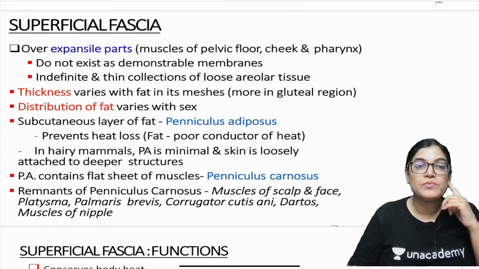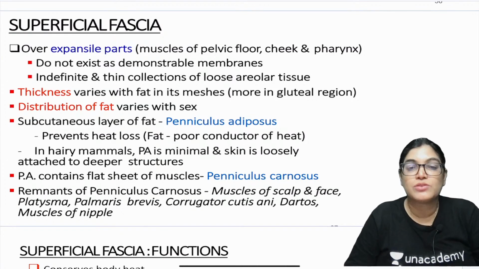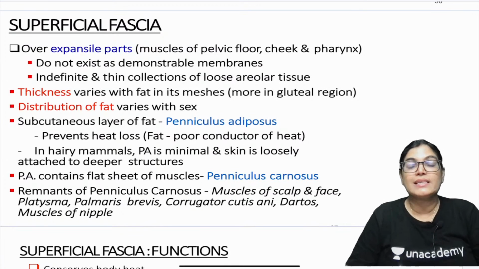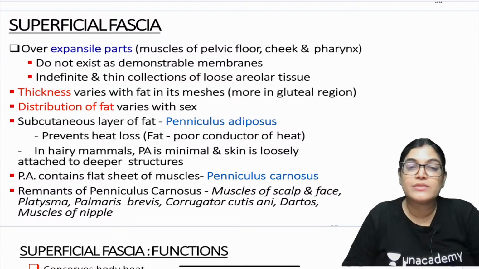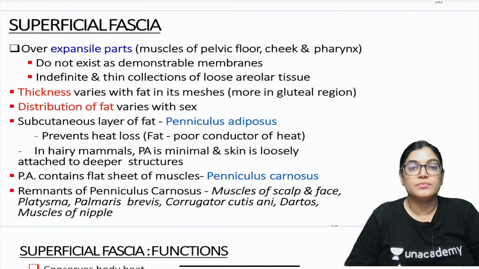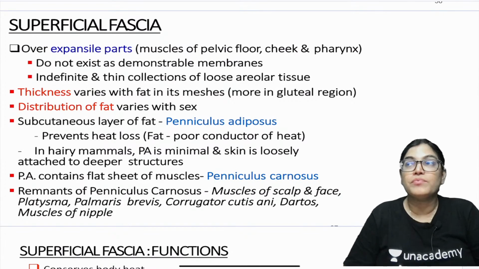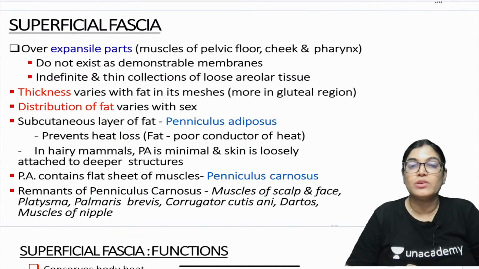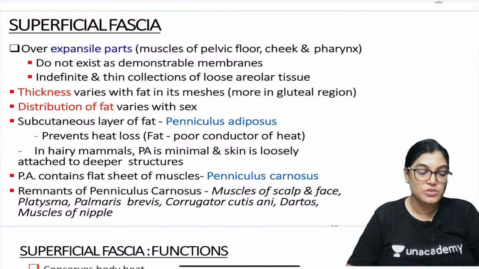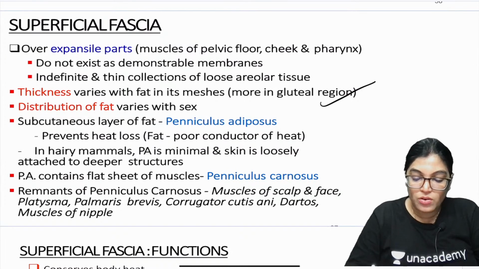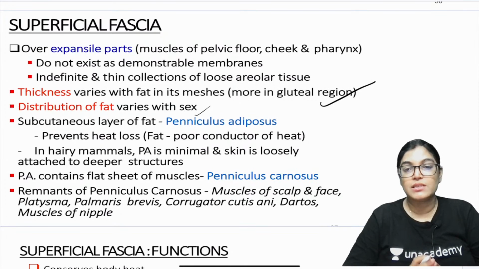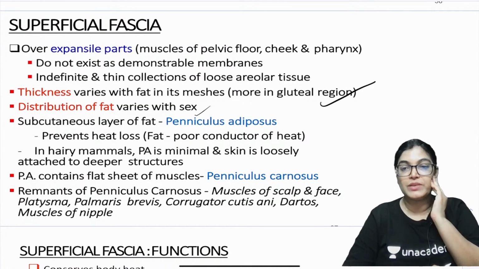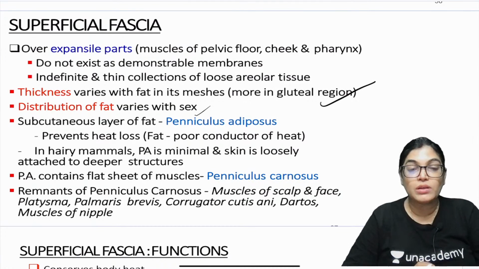Superficial fascia over the expansible parts, that is the muscles of the pelvic floor, cheeks and pharynx, does not exist as a demonstrable membrane. It is an indefinite thin collection of loose areolar tissue. The thickness will vary, because it contains loose areolar tissue and so much fat. More fat will be present in the superficial layer in the gluteal region, and distribution also varies between male and female. Females are generally considered to be more fatty and have more superficial fascia as compared to males. Males are considered to be more muscular.